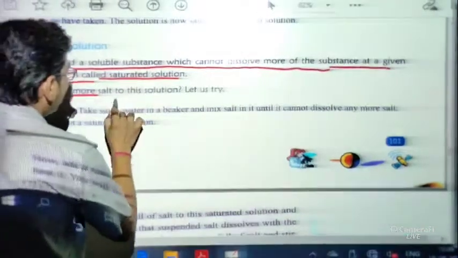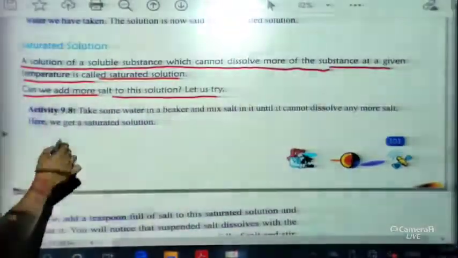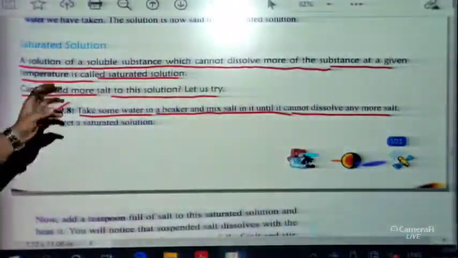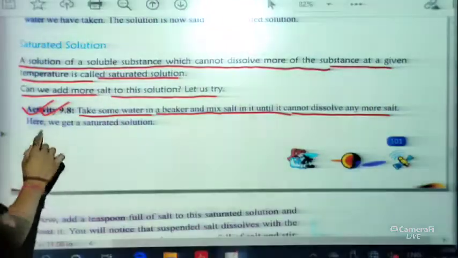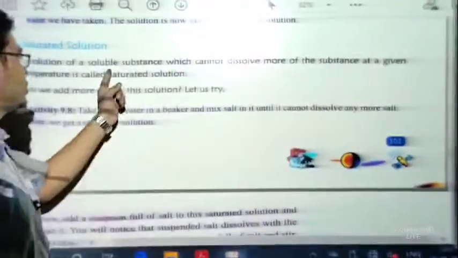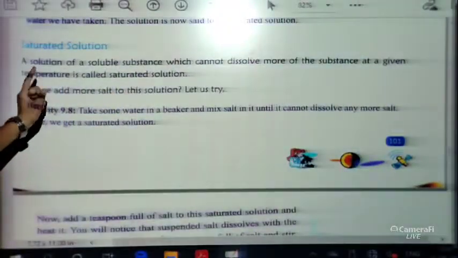Now, can we add more salt to this solution? Let us try. Activity 9.8 says to take some water in a beaker and mix salt in it until it can't dissolve any more salt. That means we get a saturated solution. Now what can we do? Here we have discussed, students, in the definition of saturated solution, that it is at a given temperature.